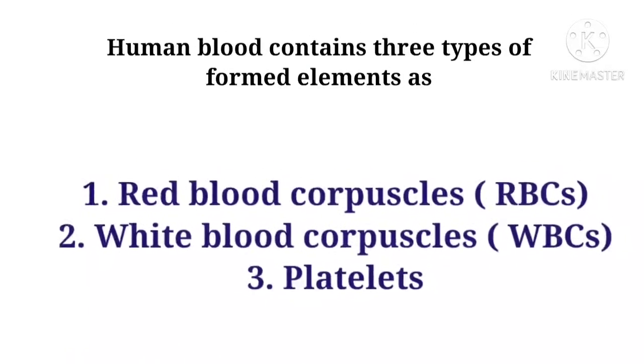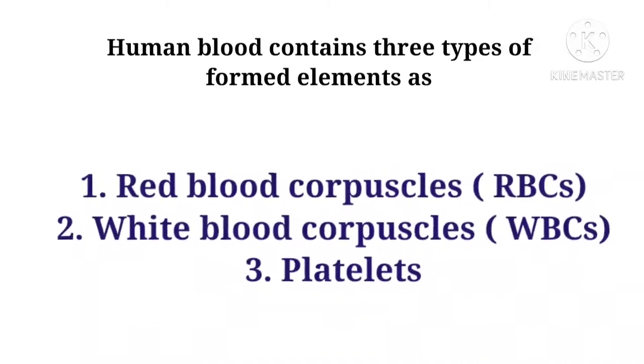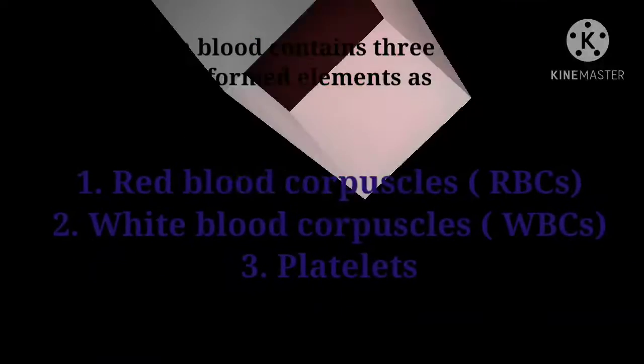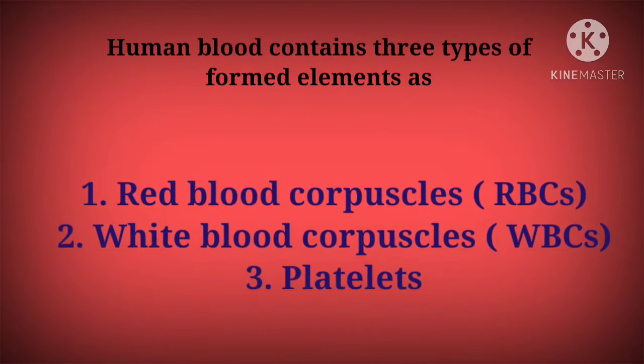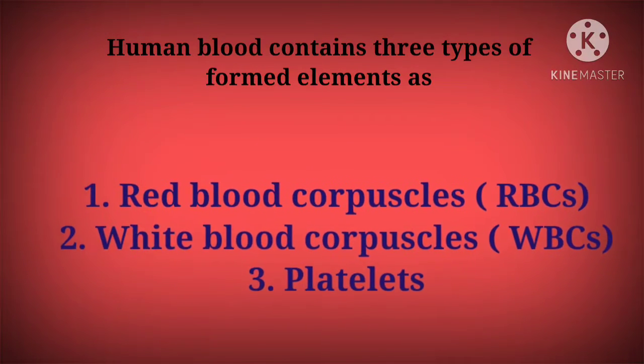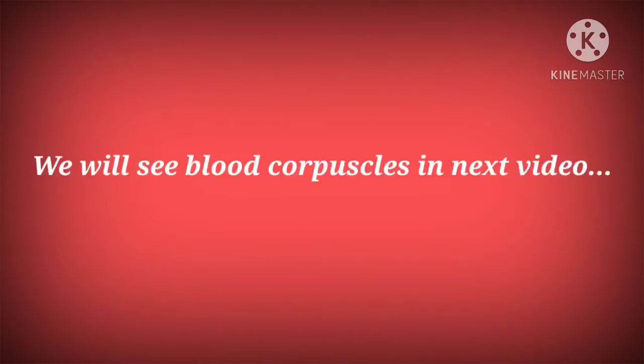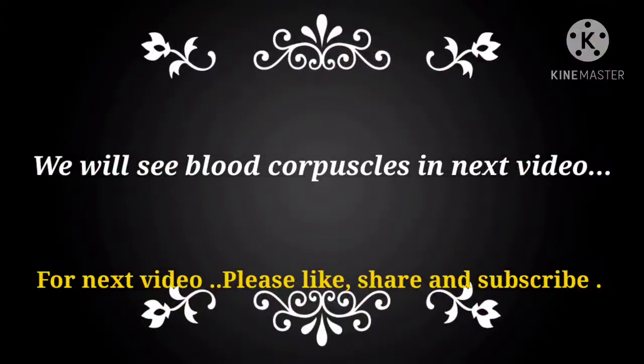Human blood contains three types of formed elements: red blood corpuscles, known as RBCs, white blood corpuscles, known as WBCs, and the third one, known as platelets. We will see blood corpuscles in detail in the next video.